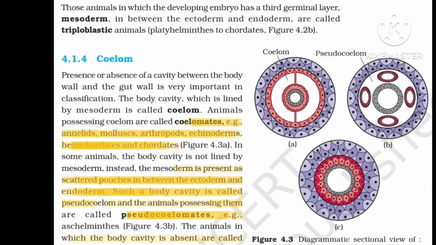Okay. And let's talk about the triploblastic animals. In these animals, the developing embryo has a third germinal layer called mesoderm, present between the ectoderm and endoderm. We can see this type of organization from phylum Platyhelminthes to phylum Chordata.